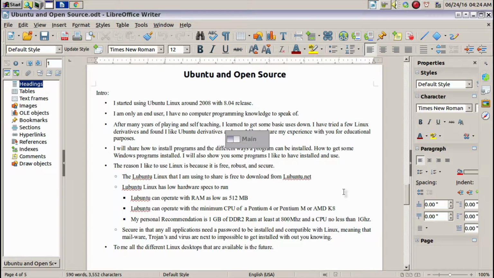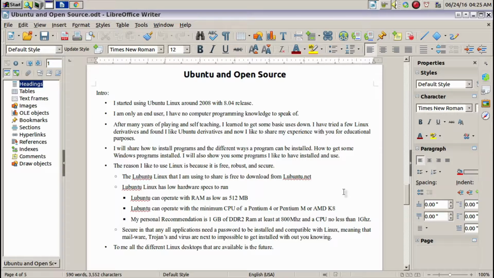I have my own personal recommendations when it comes to hardware. One, that it is 1 gig of RAM. The type of RAM to be DDR2 of at least 800 megahertz. And for a CPU, no less than 1 gigahertz. These are my personal recommendations for everyday desktop use.